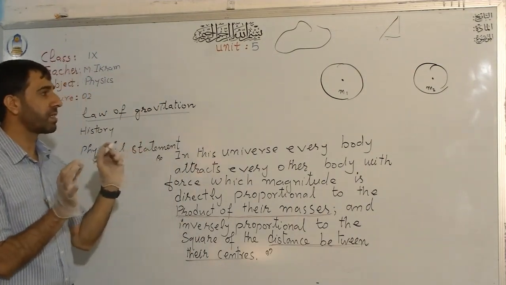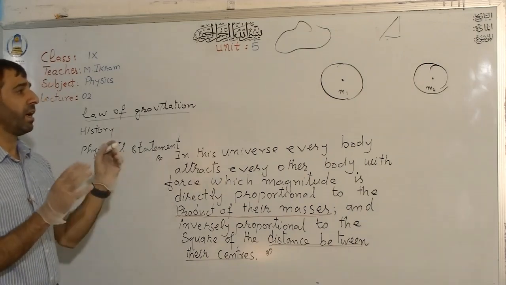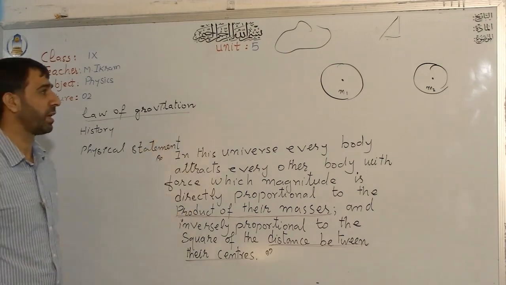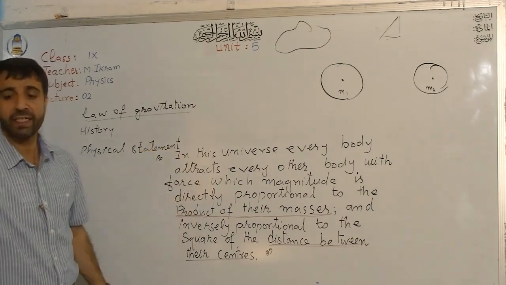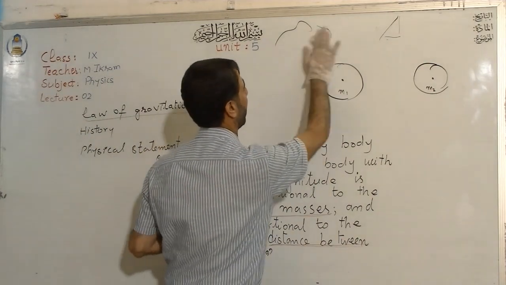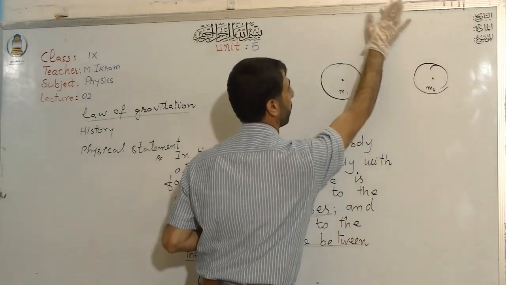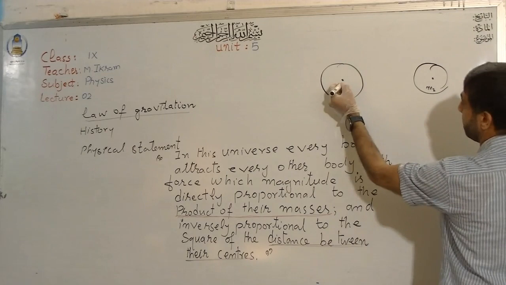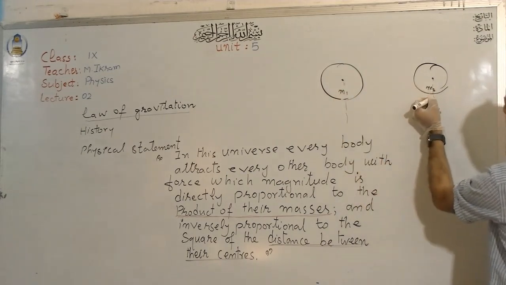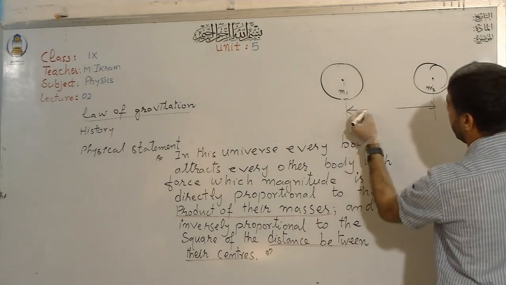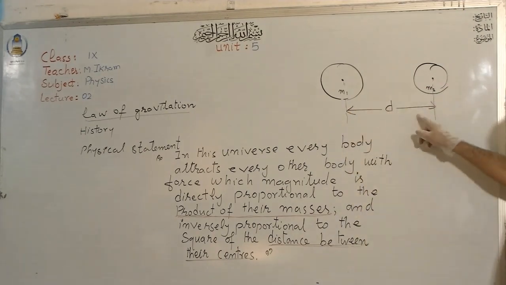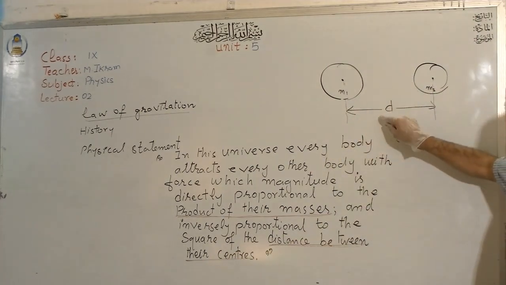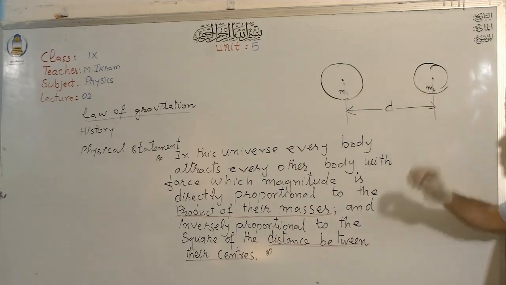So the center of mass is most important in this case, and you have learned about the center of mass in the previous chapter. I think in chapter 4 your teacher might have told you about it. So we indeed need the center of mass in order to calculate the gravitational force between two objects. If the distance between these two objects is d, I label it as d, right? This is called the center distance, the distance between the centers of the two objects.